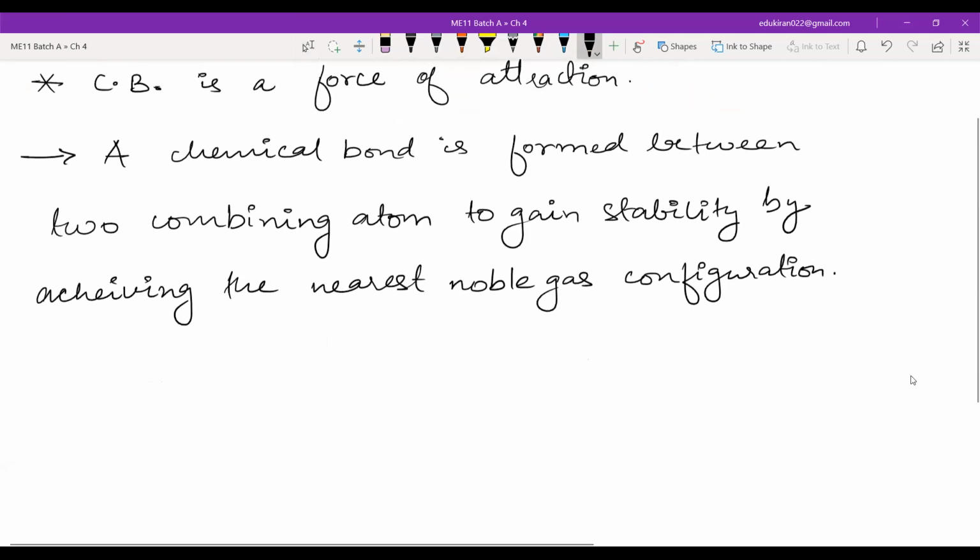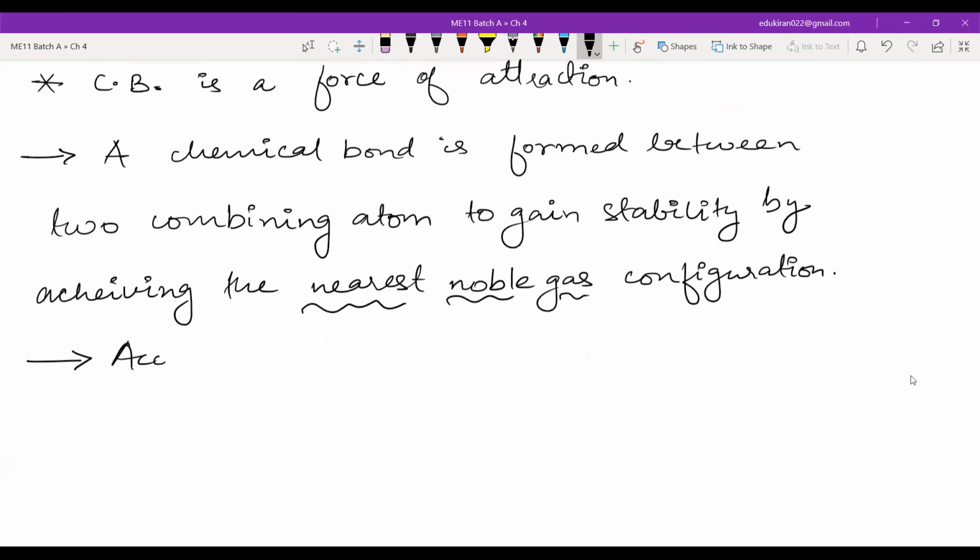Also, write one more definition. It is a similar type of definition, but it excludes the noble gas configuration, because we will see that sometimes this definition is not valid, and a chemical bond is formed even if those two atoms are not achieving the nearest noble gas configuration.